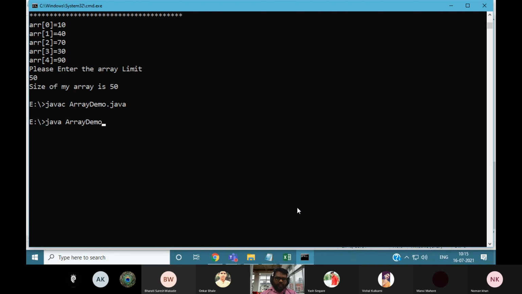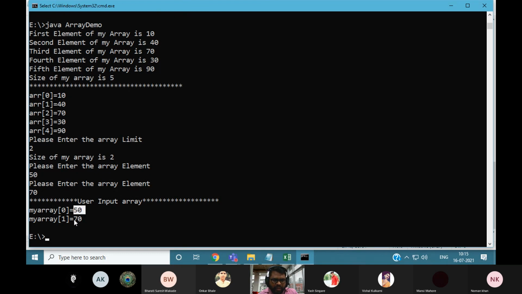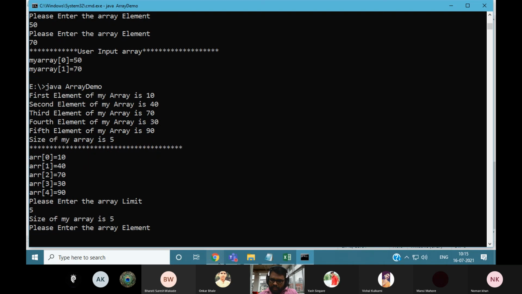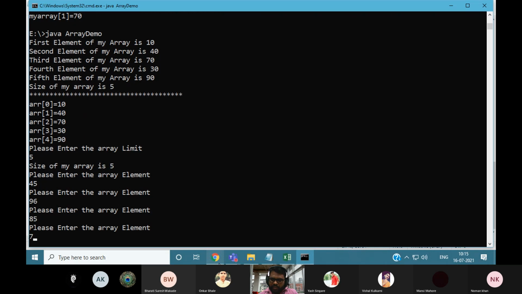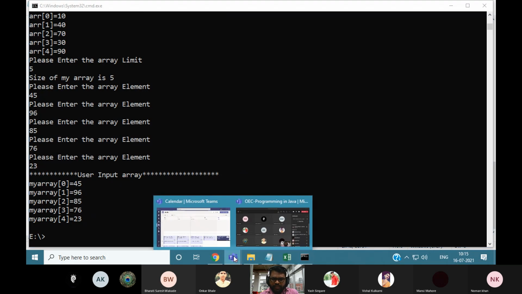Compile, execute. For example, if you want to insert only two elements, you say 2. The first element is 50 and the second element is 70, so you will get 50 and 70. If you want to insert five elements, you can write 45, 96, 85, 76. So you can insert any number according to the user's requirement. You can decide the limit of your array according to the user's requirement. Okay, so is it understood?